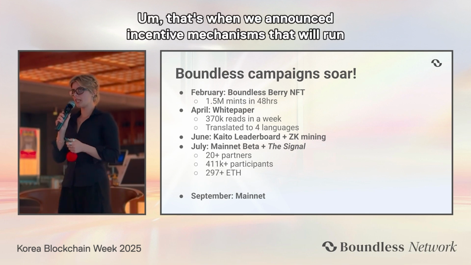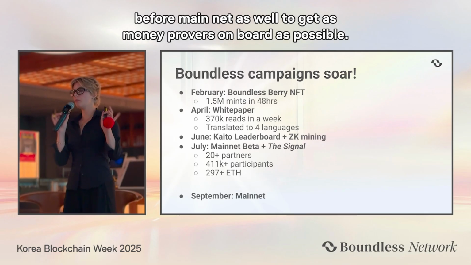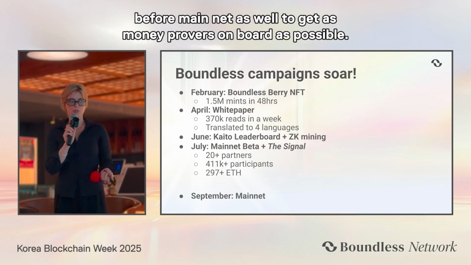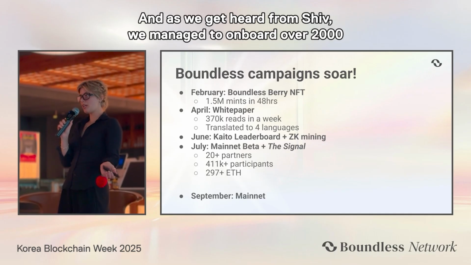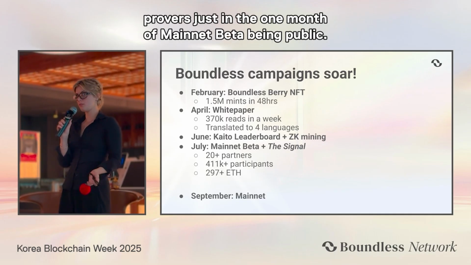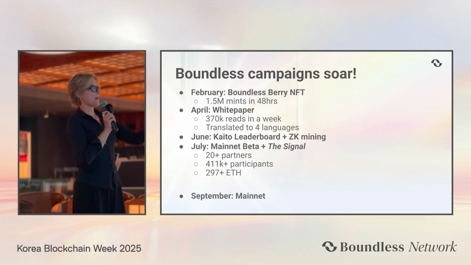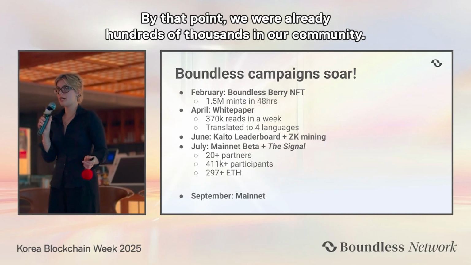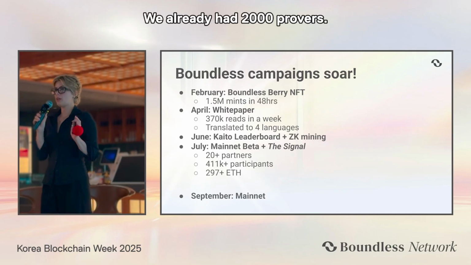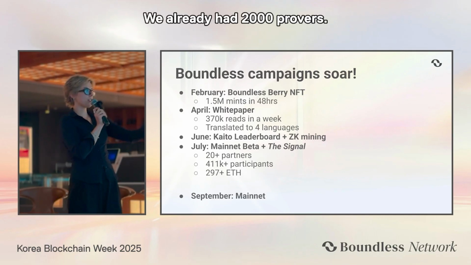That's when we announced incentive mechanisms that will run before mainnet as well to get as many provers on board as possible. And as we heard from Shiv, we managed to onboard over 2,000 provers just in the 1 month of mainnet beta being public. Mainnet beta launched in July. By that point, we were already hundreds of thousands in our community. We already had 2,000 provers.